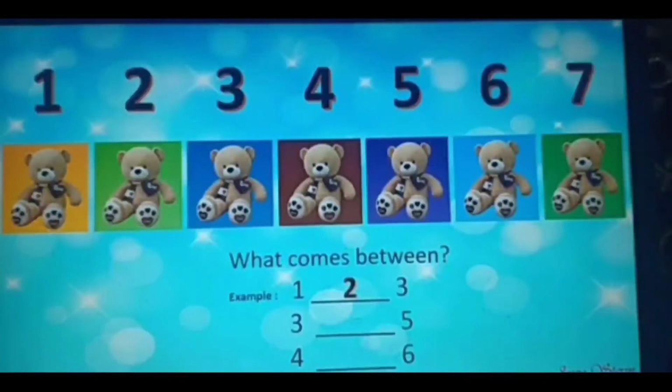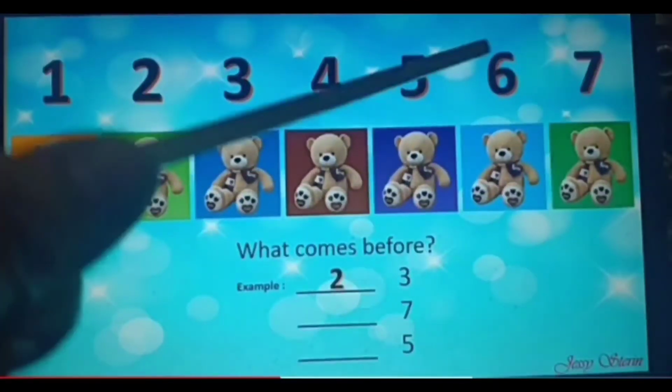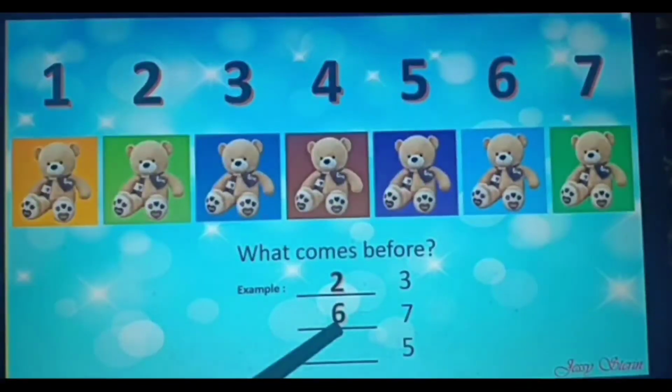Okay, is it clear? The next one is dash, before 7. You need to write the number which comes before 7. What is the answer? Yes, 6. So now you will put 6 in front of 7.